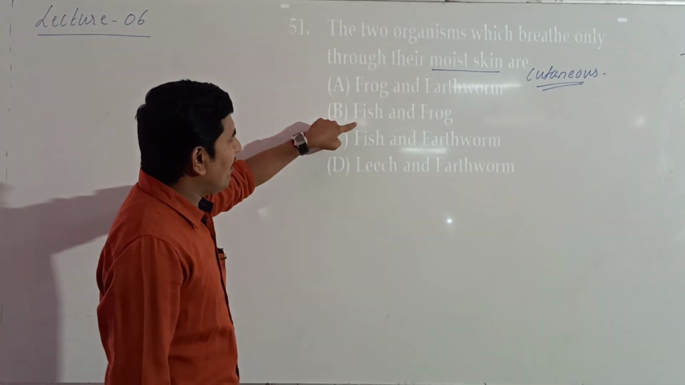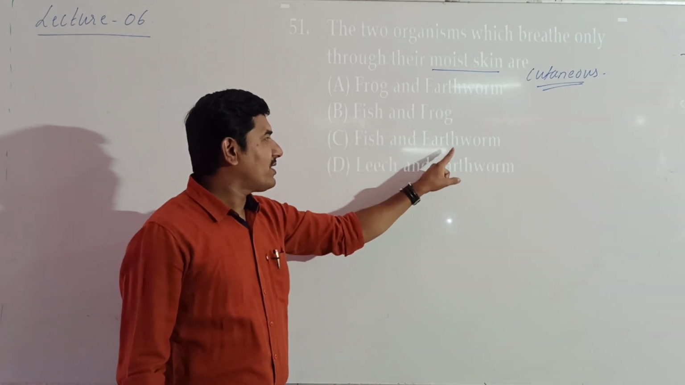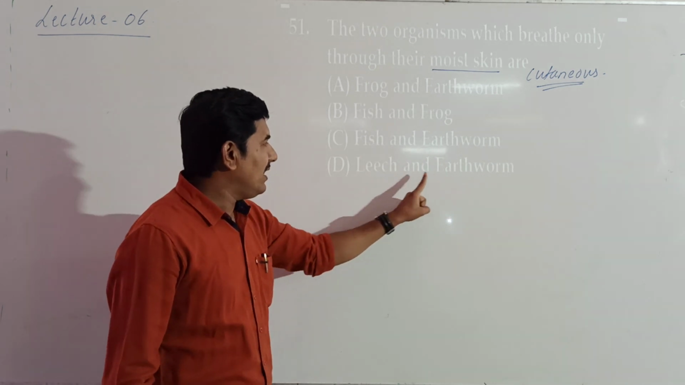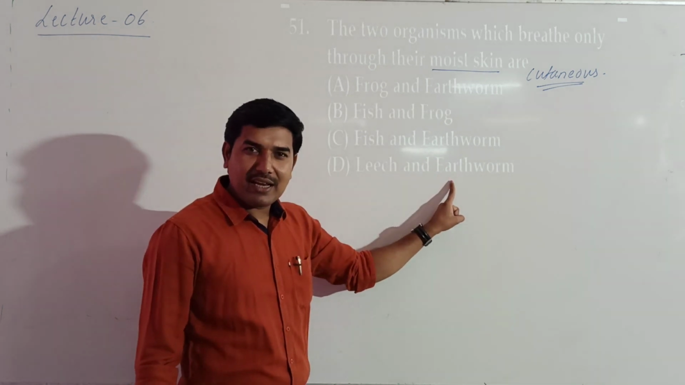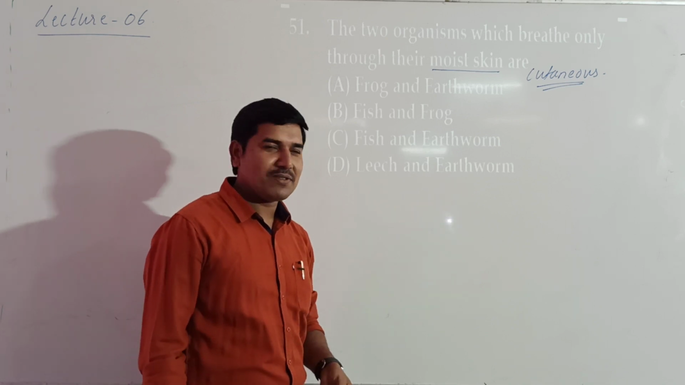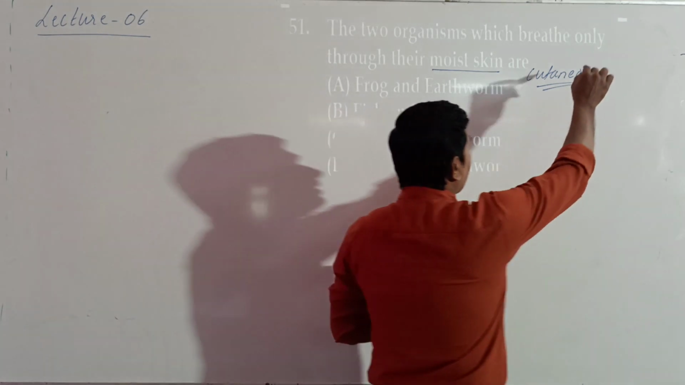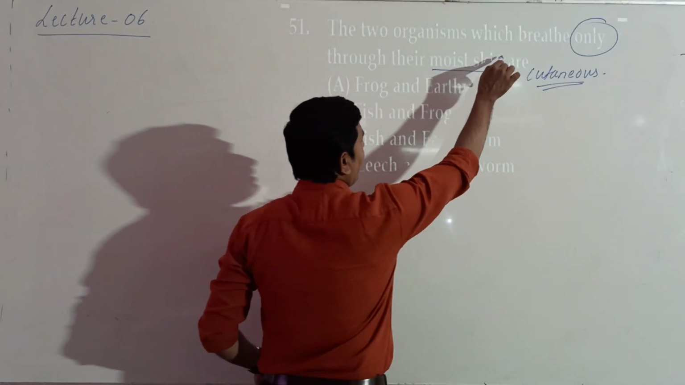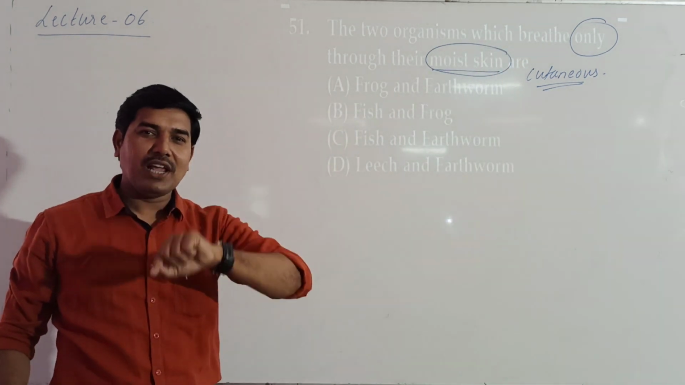Correct. Then fish and frog. Fish, gills, frog, skin. Fish and earthworm. Fish, gills, earthworm, skin. Leech and earthworm. Leech, skin, earthworm, skin. Then which is the correct answer for this? Look at this. The two organisms which breathe only through their moist skin. So here we have a term called only.